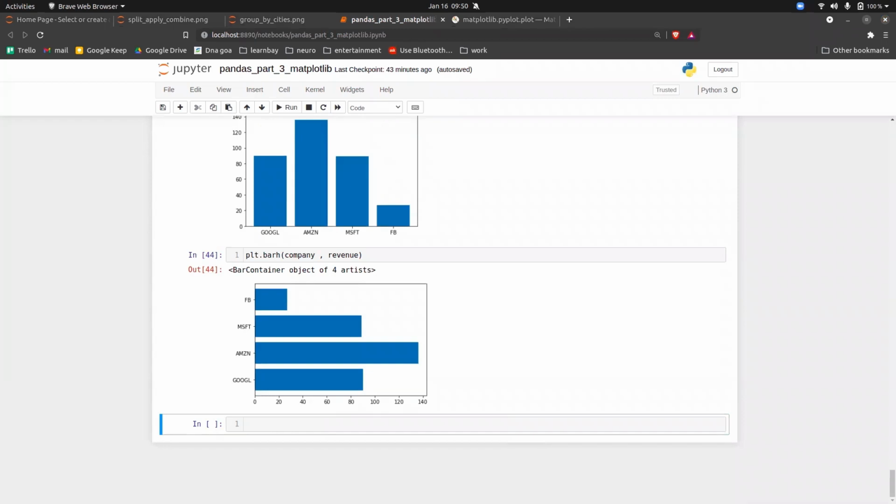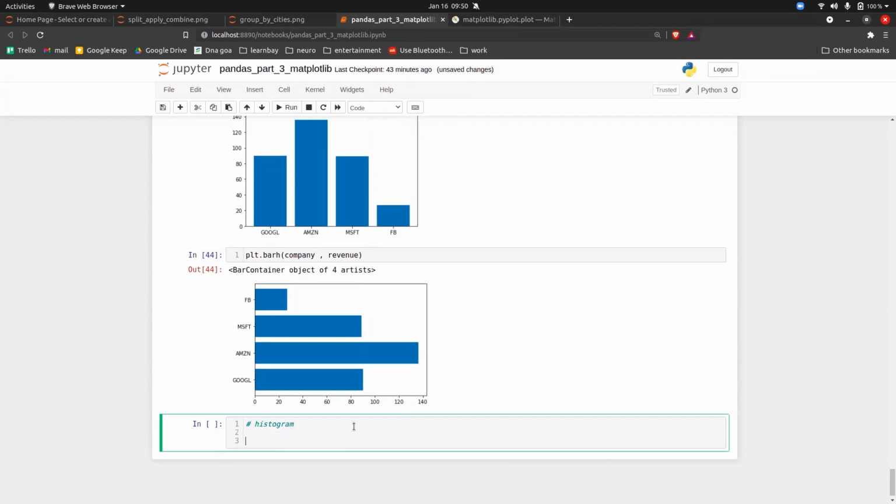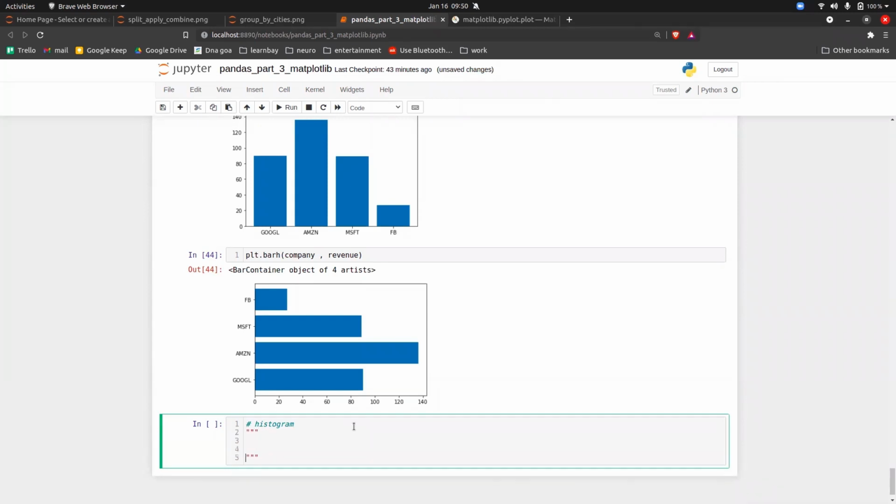The next one that we're going to see is the histogram. Now, a histogram is a special kind of graph where we only give the x-axis. The y parameter is automatically the frequency, guys. So we only give the x-axis and the y-axis is calculated automatically. You don't have to provide the y-axis in the histogram.